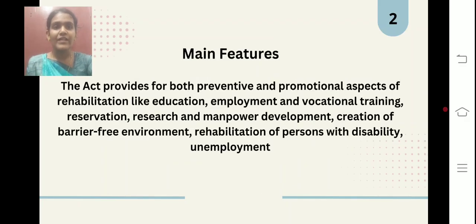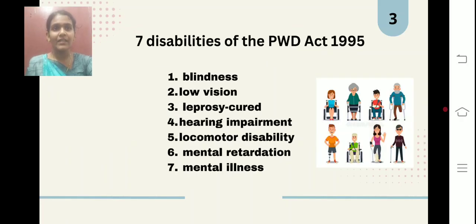Main features: the act provides for both preventive and promotional aspects of rehabilitation, like education, employment, vocational training, reservations, research, and manpower development, creating a greater barrier-free environment. These are the main features given by the Persons with Disability Act. There are 7 disabilities that came under it when it was made in 1995: blindness, low vision, leprosy cured, hearing impaired, locomotor disability, mental retardation, and mental illness. These are the 7 categories created during the 1995 Act.